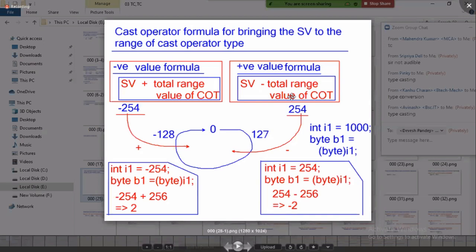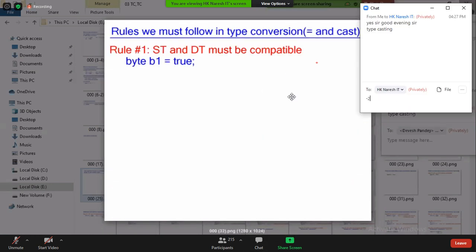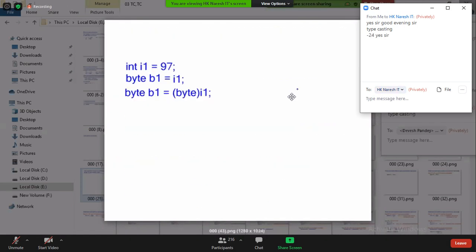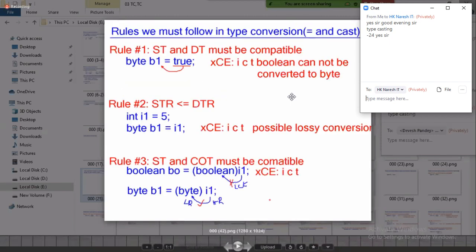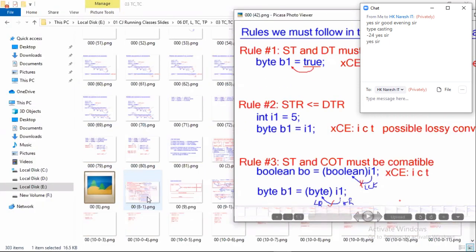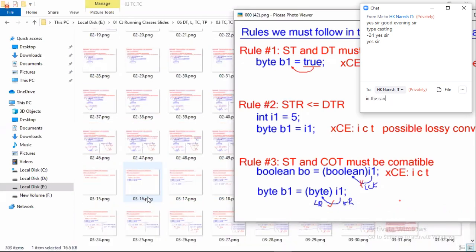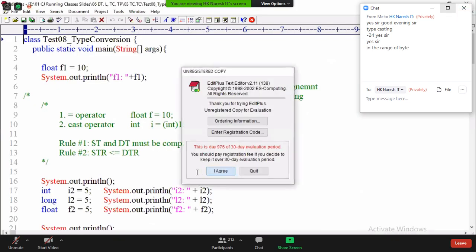I gave an assignment with 1000. Did any of you find the correct answer? The value is minus 24. How did you get minus 24? You must apply the cast operator repeatedly, until the value comes into the range of the cast operator type. Okay?